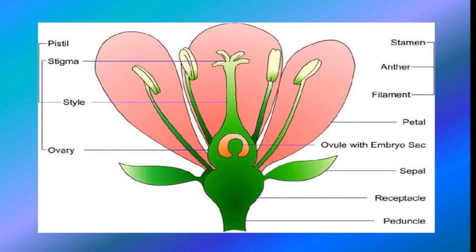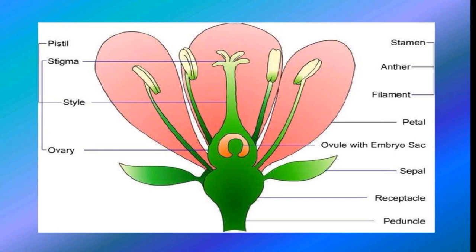First one, calyx, that remains attached to the base of the thalamus and forms the outermost whorl of the flower. The whorl constitutes individual units called sepals. The function of sepals is to protect the flower when it is in the form of a bud. Second one, corolla. The inner whorl of the flower lying inside the sepals is called corolla. The individual units of corolla are called petals. Petals are generally large and brightly colored to attract various pollinators. Calyx and corolla are non-essential parts of the flower because they are not directly involved in reproduction.